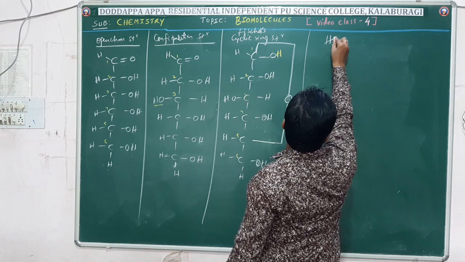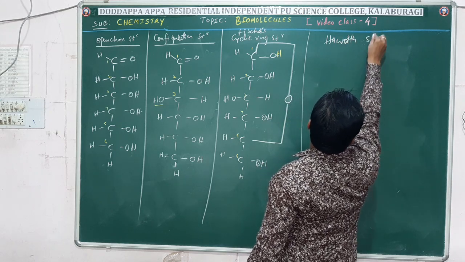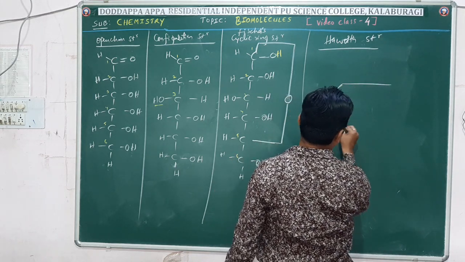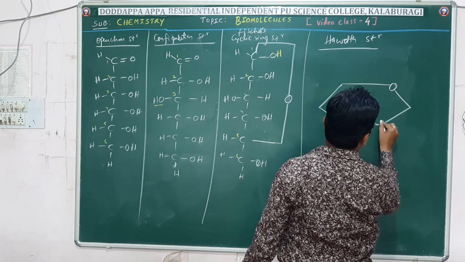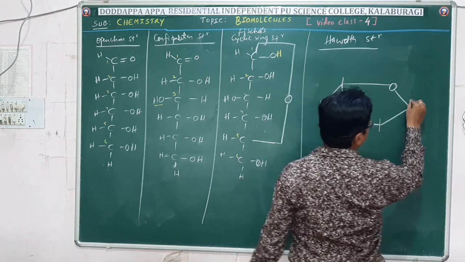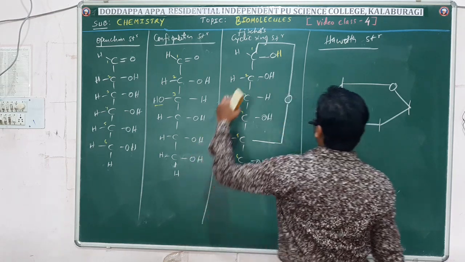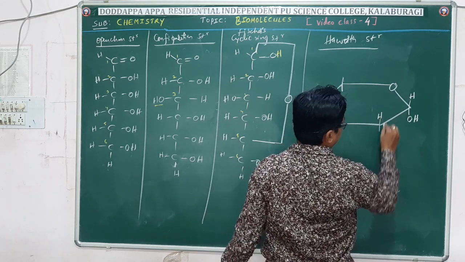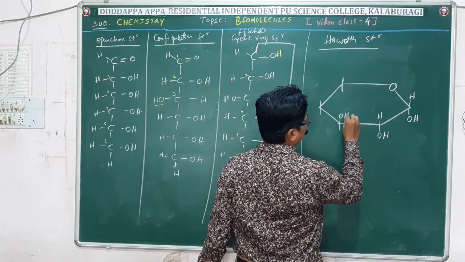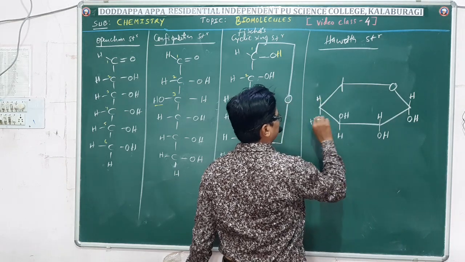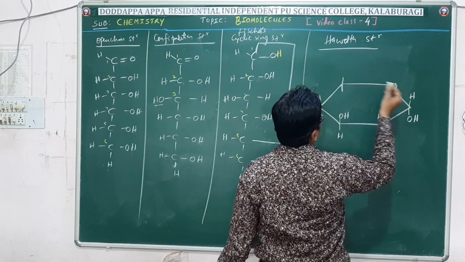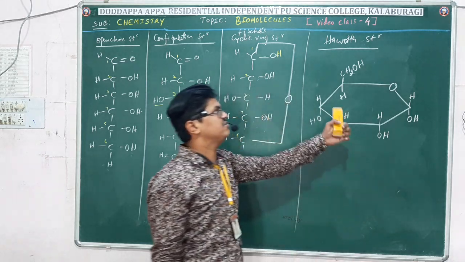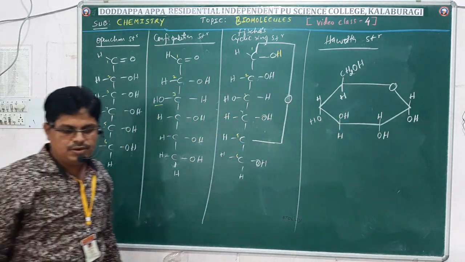Next is the Haworth structure. How is it written? Let me write it. So this is the Haworth structure of glucose. Let me explain how to write this Haworth structure later. Now I am just roughly writing this one, just to show you the types of structures of glucose. So this is the Haworth structure of glucose. Okay, look here friends.